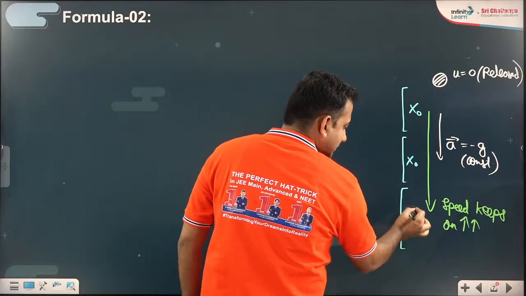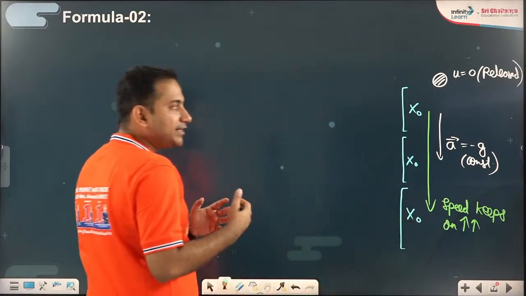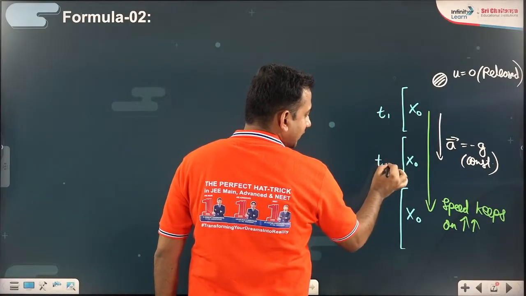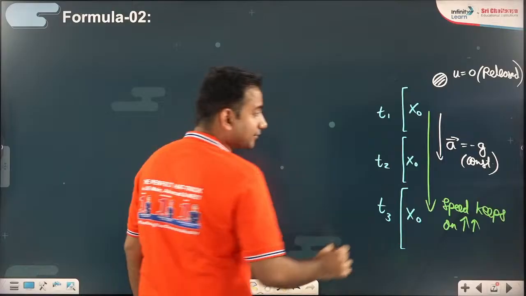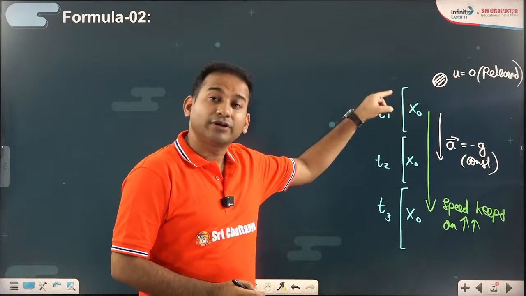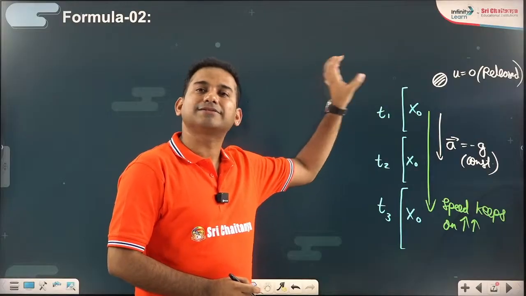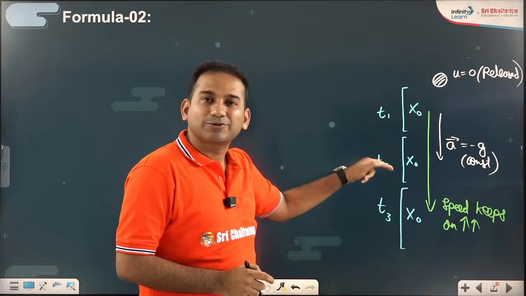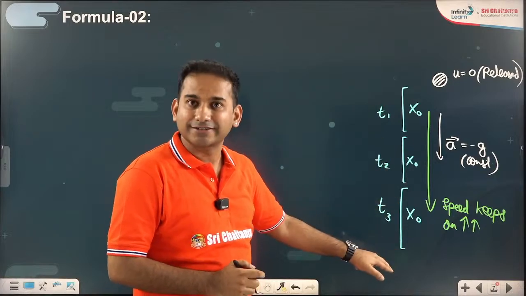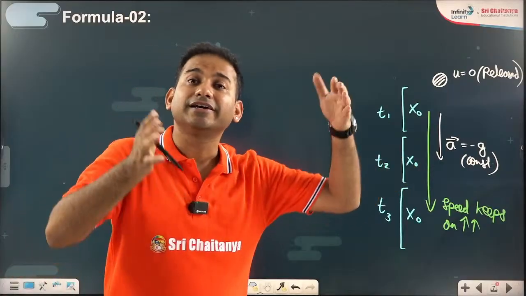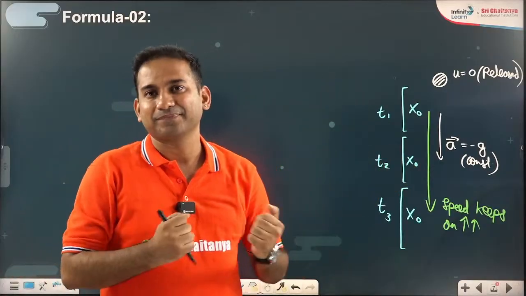So in the distances, can I say, since the body keeps on getting faster, if it takes time t1 here, time t2 here and time t3 here, the body initially was the slowest. So it will take the largest time, maximum time, to cover the same distance. And as the body keeps on getting faster and faster, for the same distance it will take much lesser time.